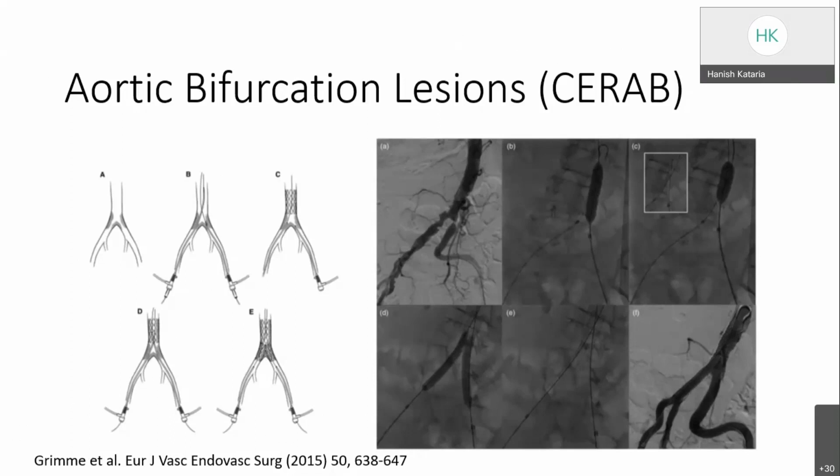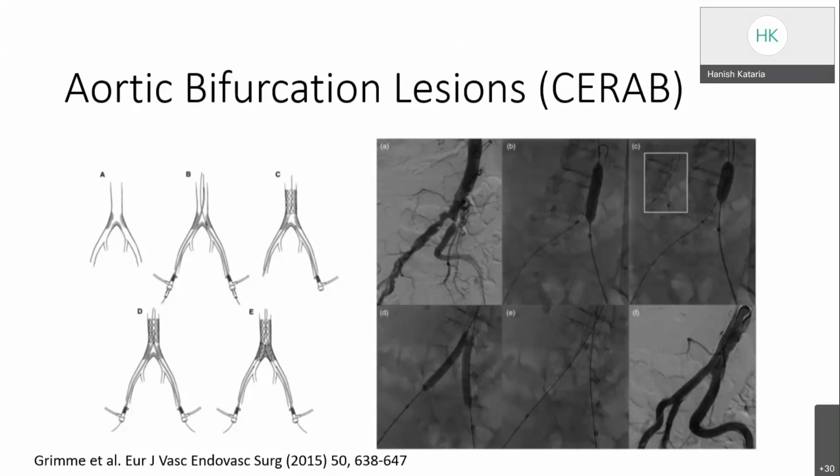The proximal stent size is 12 mm, and the proximal segment is flared with a 16 mm balloon to make it funnel shaped, so that it opposes the aortic wall.